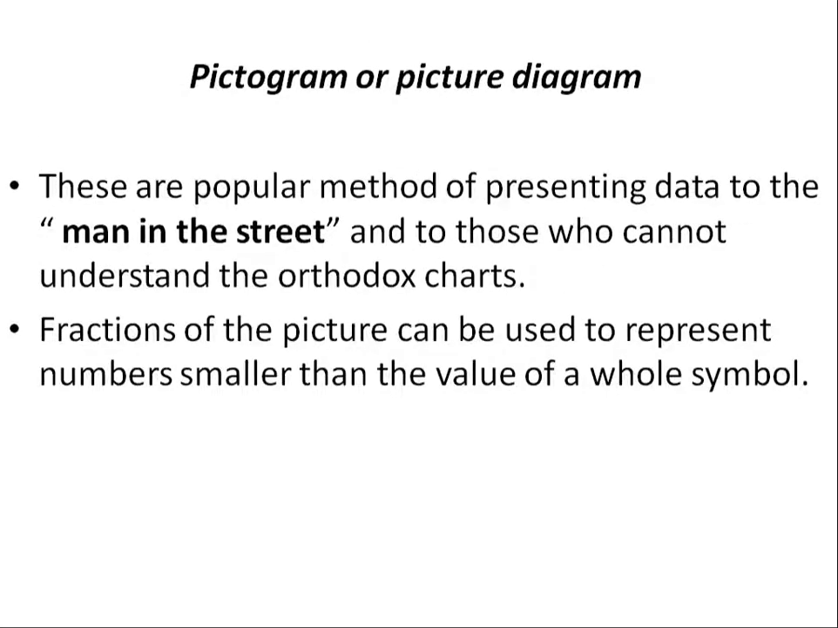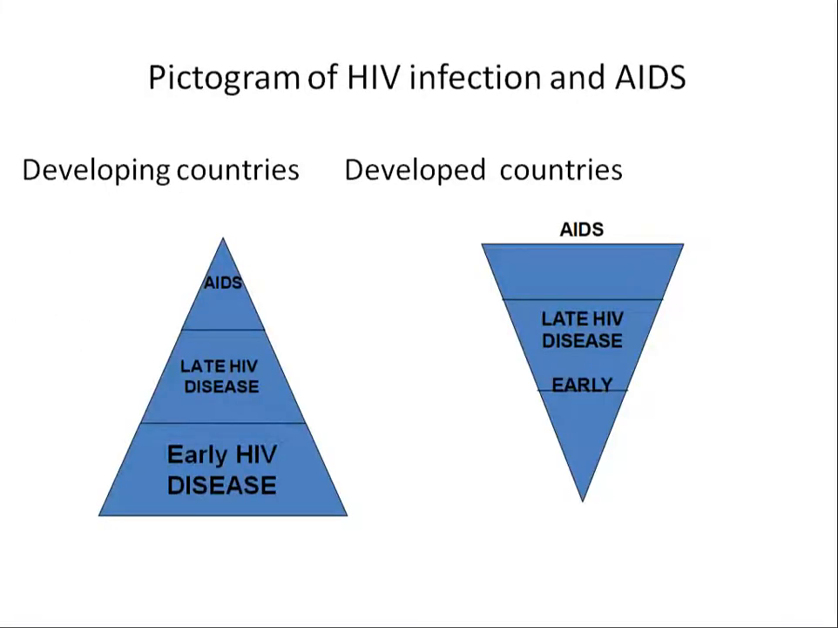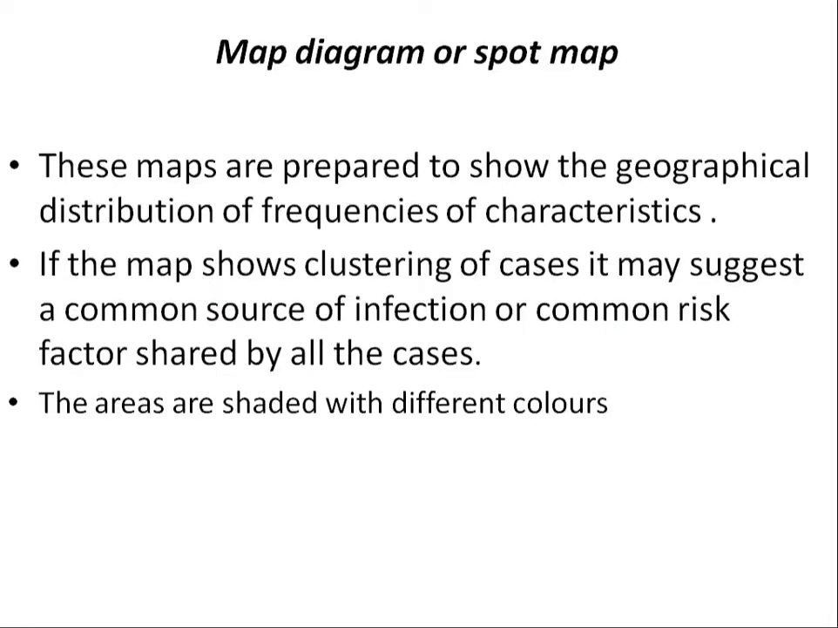Pictogram or picture diagram: these are popular methods of presenting data to the man in the street, to those who cannot understand the orthodox charts. Fractions of the picture can be used to represent numbers smaller than the value of the whole symbol. So these are the different types of pictograms, for example HIV/AIDS in developing countries, which is increasing, which is decreasing.